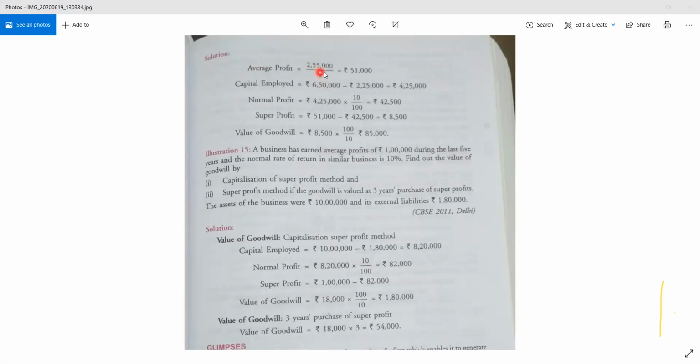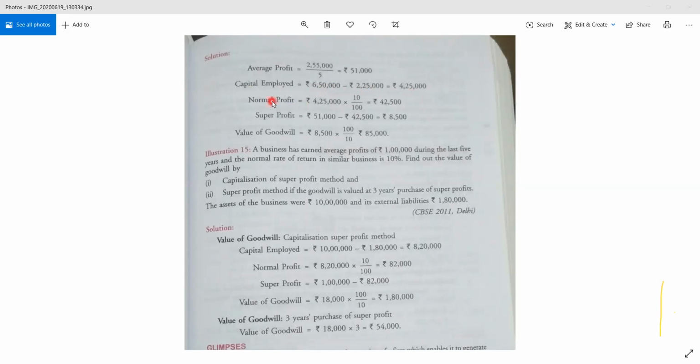Last 5 years profit is 2,50,000. Divide it by 5, you will get 51,000. Capital employed कितना है? 6,50,000 minus 2,25,000. So it is coming 4,25,000.